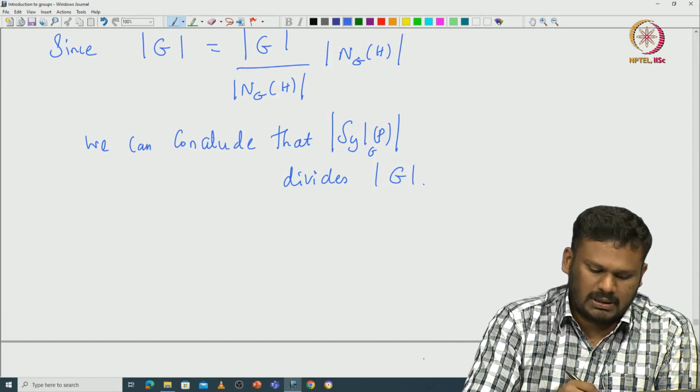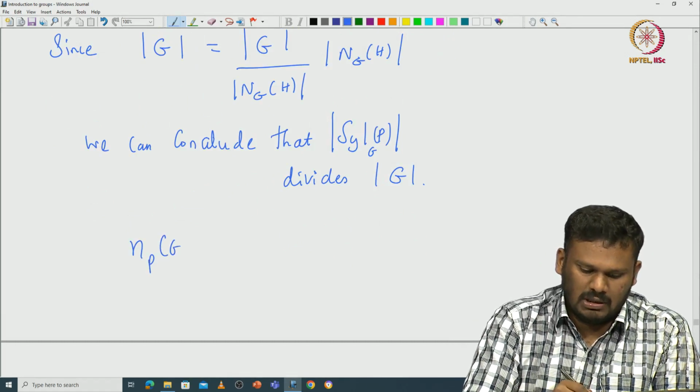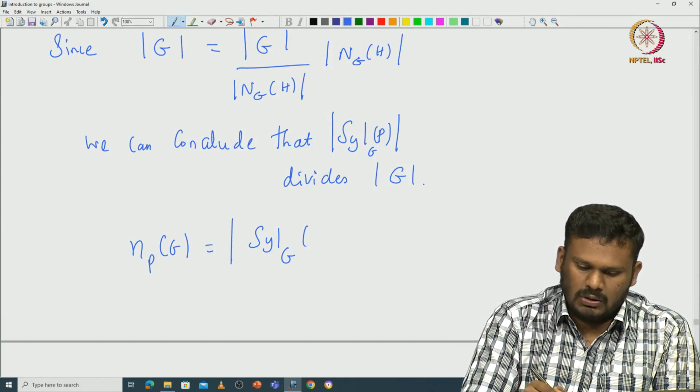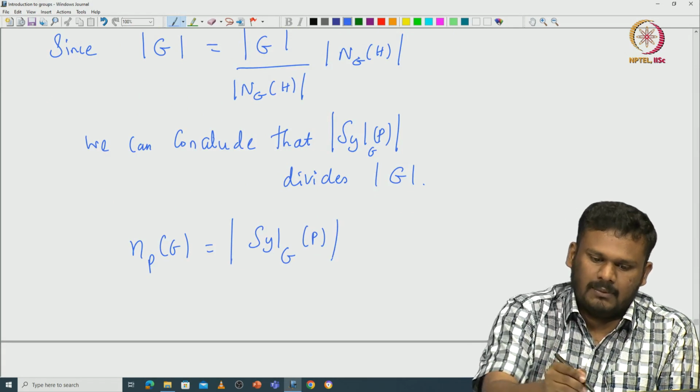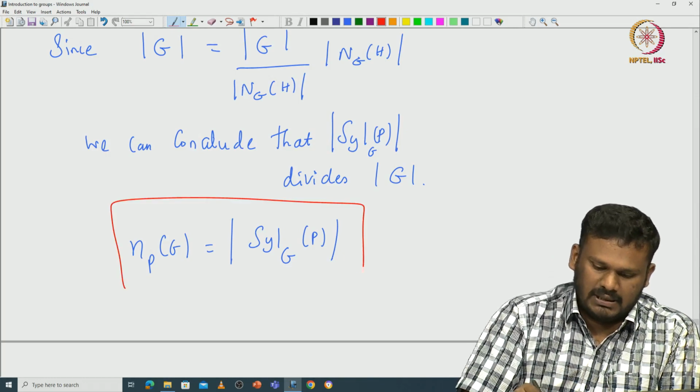So let us denote this cardinality by n_P(G). Right now we already have some understanding of this number.